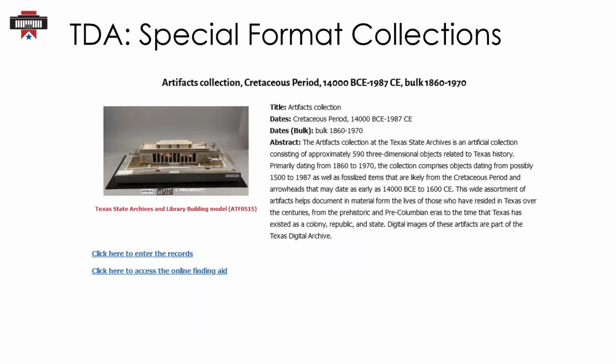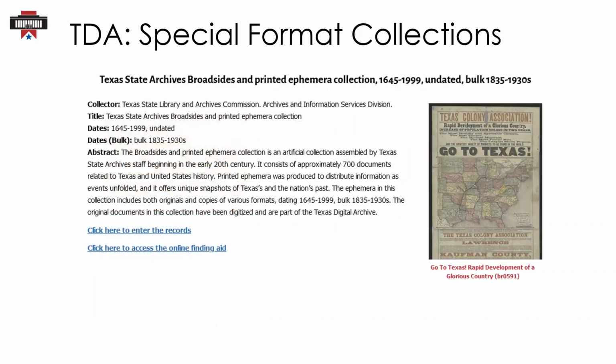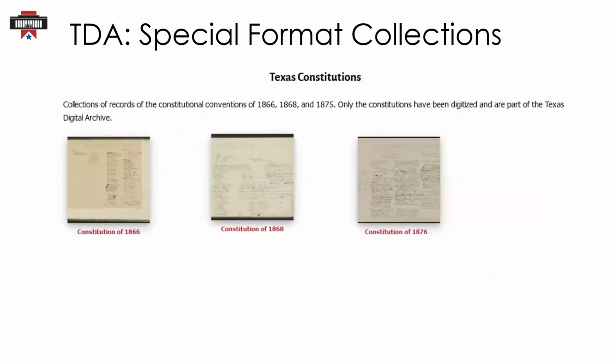Special format collections are unique collections of materials brought together based upon special characteristics of the items. Currently, the special format collections include our artifacts collection, broadsides and printed ephemera, and Texas constitutions. Now I'm going to briefly touch on some additional resources that are available in the TDA.